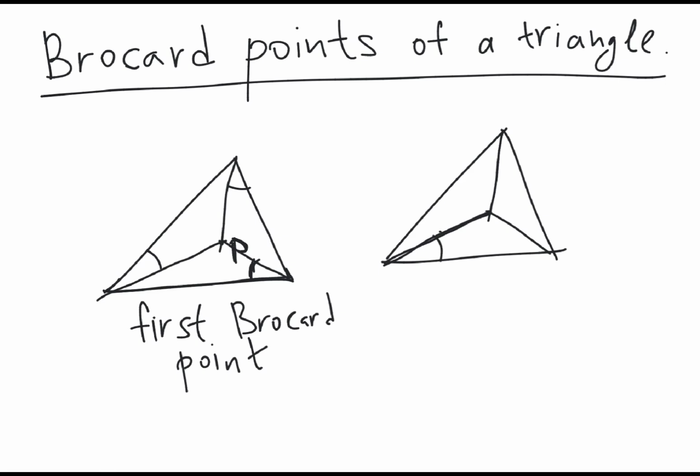So this angle is equal to this angle and is equal to this angle. So this point Q is called the second Brocard point of this triangle. So this is kind of the definition, but the theorem is basically that such points exist and they are unique.